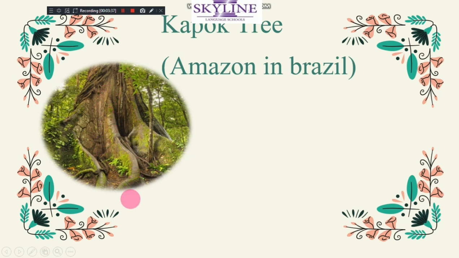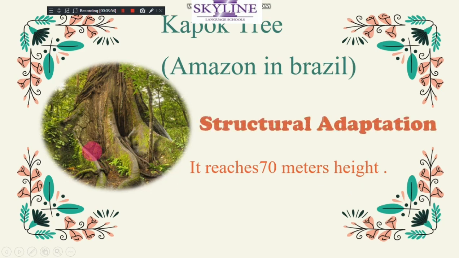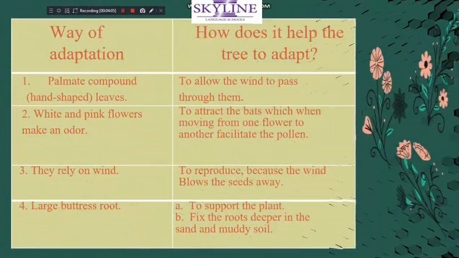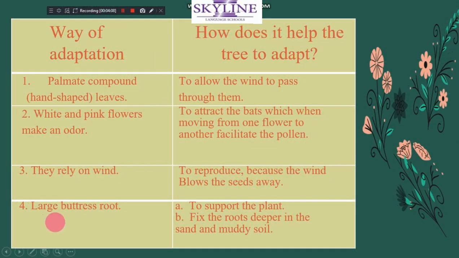Look, the kapok tree has roots above the ground. The kapok tree lives in the Amazon in Brazil. It reaches 70 meters high. What structural adaptation does it have? The roots look above the ground, called buttress roots. It has large buttress roots. Why? To support the plant, fixing the roots deeper in the sandy and muddy soil because it lives in the Amazon in Brazil.